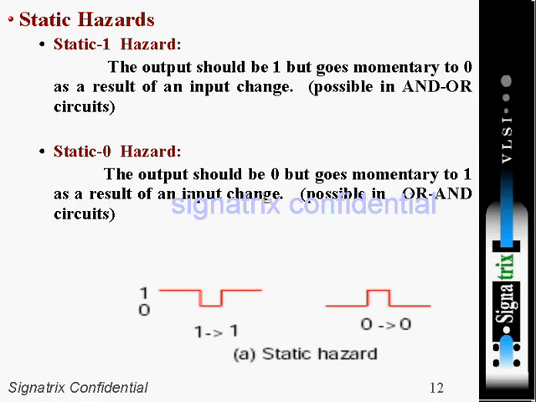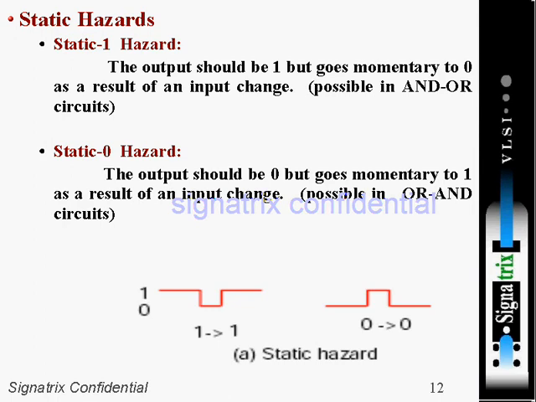This kind of output glitch, due to changes in the input, is known as static 1 hazard.